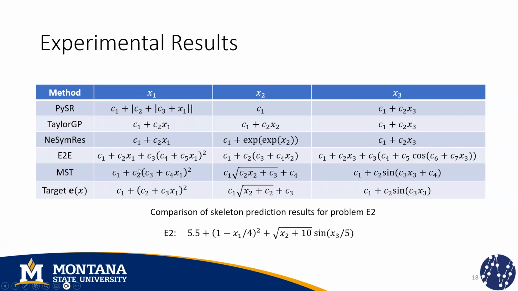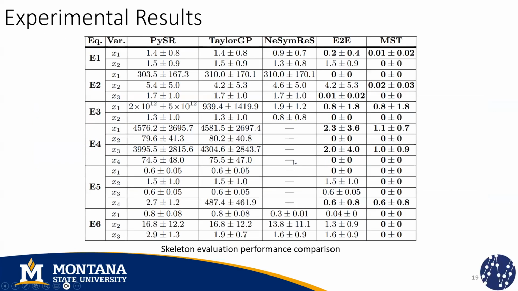You can see that in the three cases, our multi-set transformer is generating skeletons that are equivalent to the ground truth. And in this case, we can argue that E2E is also generating an equivalent skeleton because C2 can always be set to 0. But what we notice is that it tends to generate skeletons that are unnecessarily longer. But in this case, there's no way that these two skeletons can belong to the same family of functions.